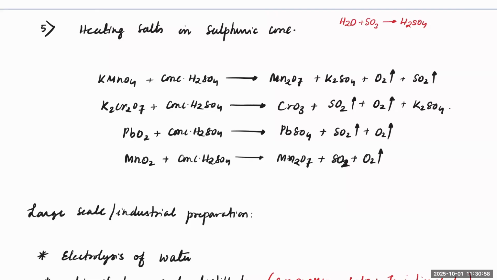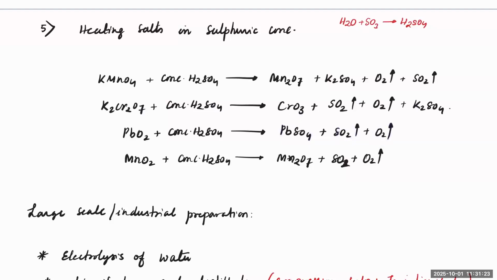So K2Cr2O7 is converting into CrO3, SO2, O2, and K2SO4. Here it is the oxygen which is getting oxidized, sulfur is getting reduced. Same goes with PbO2, giving PbSO4, SO2, and O2.